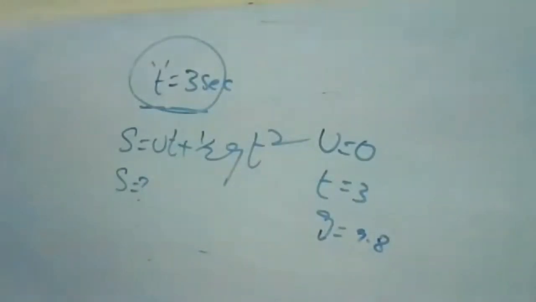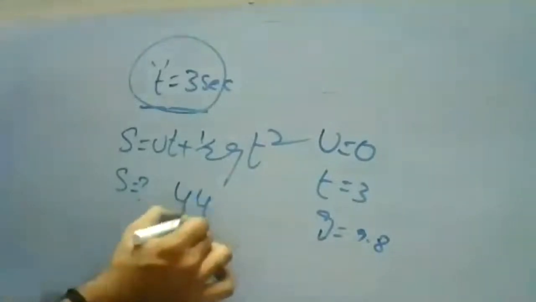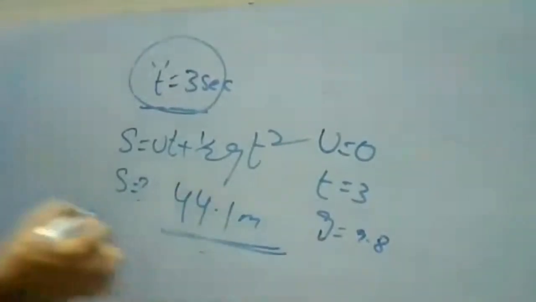Yes, ma'am. It is approximately 44 something, or 45 is your answer. It is not 15 meters. Correct. If you are taking 9.8, the answer is 44.1 meters.